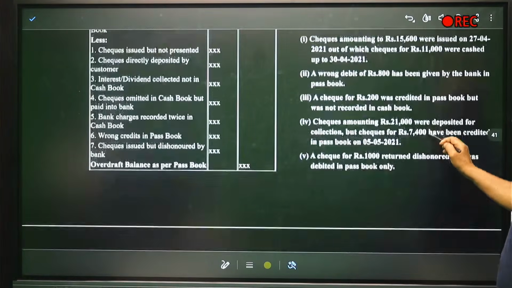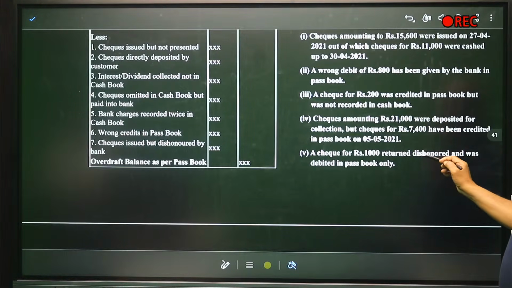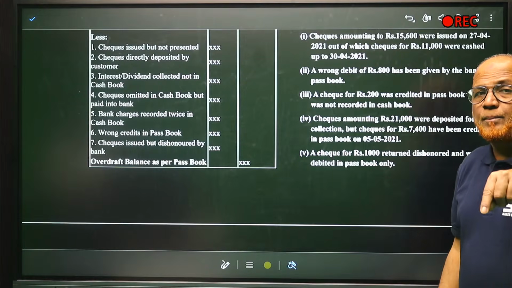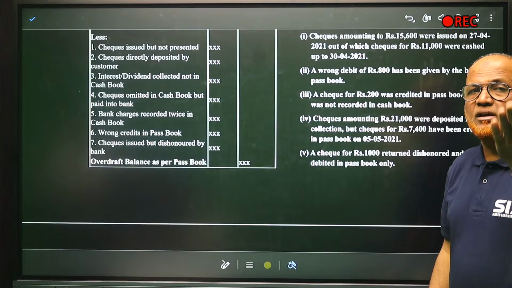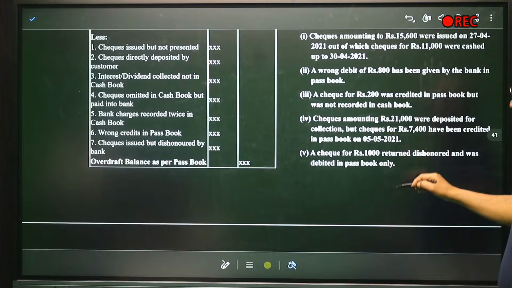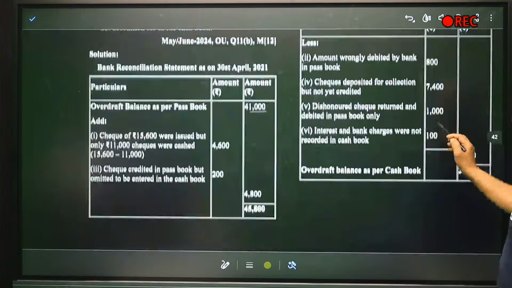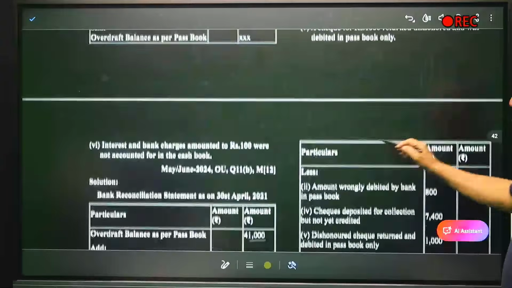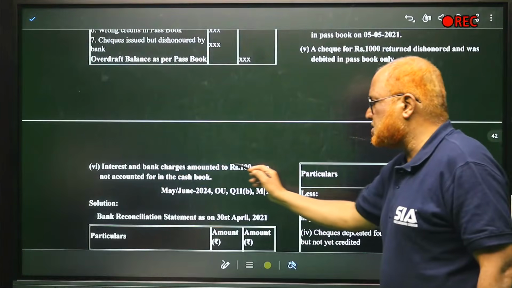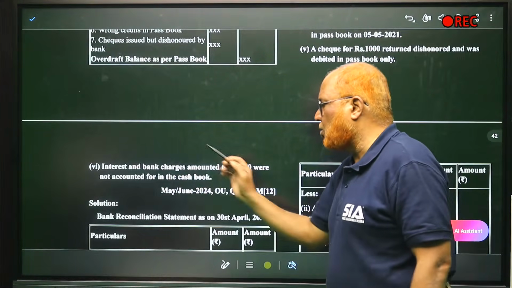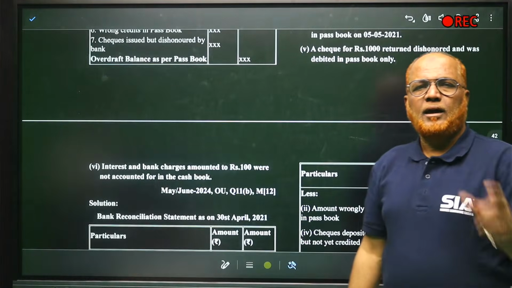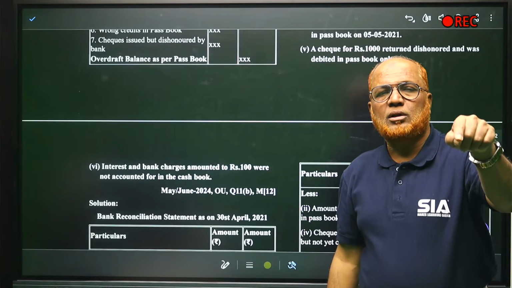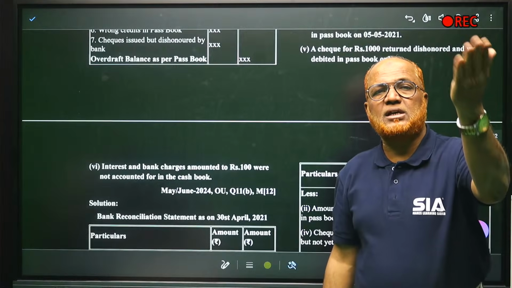Then check for 1,000 returned dishonored and was debited in the passbook. When it is debited in the passbook, OD has increased. Now we have to deduct 1,000. Check dishonored, debited in the passbook. Last item is interest and bank charges amounting to 100 were not accounted for in the cash book. Interest and bank charges debited in the passbook, so passbook overdraft has increased.